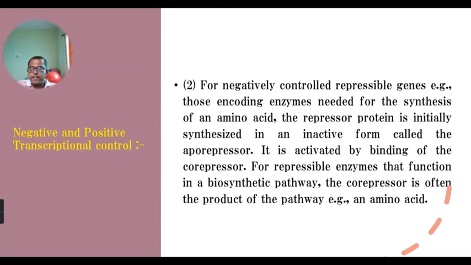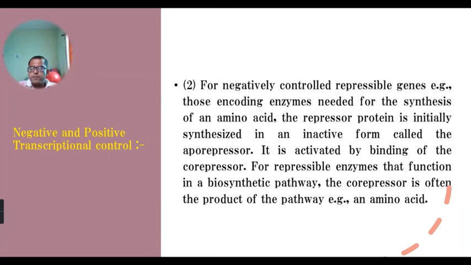For example, we take the tryptophan biosynthetic pathway. If the tryptophan level is high, here tryptophan acts as a co-repressor and gets bound to the aporepressor, and then it forms the active repressor protein. And this active repressor protein gets bound to the operator and blocks the RNA polymerase binding to the gene.